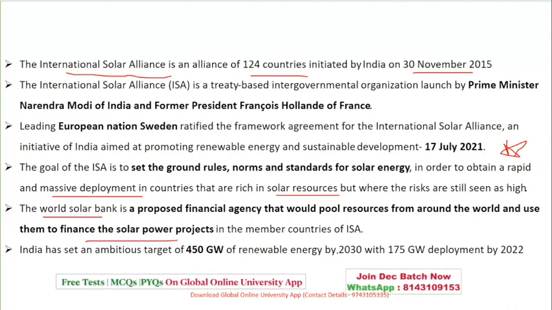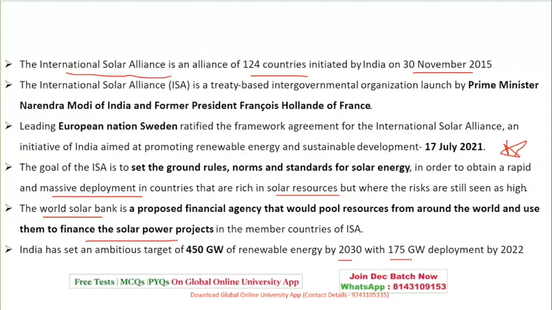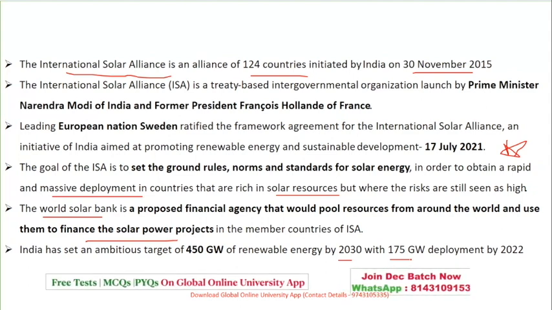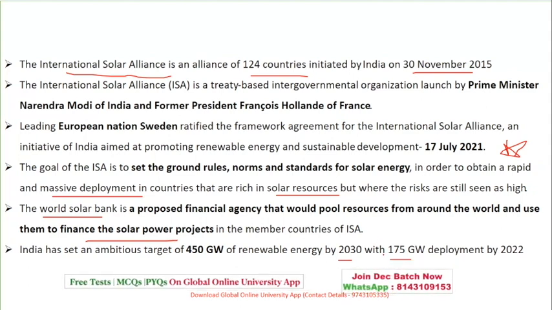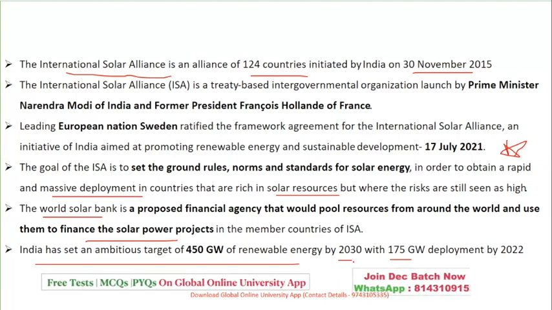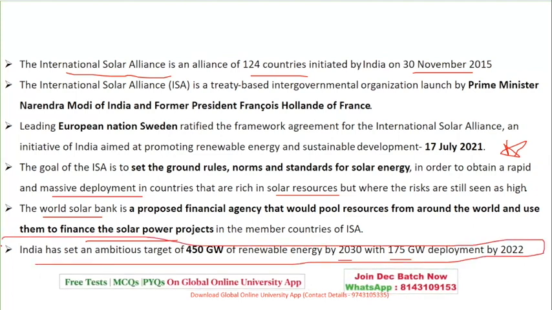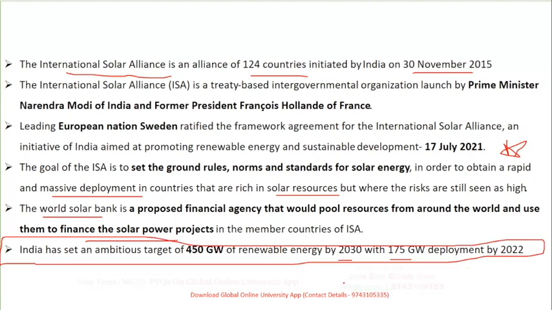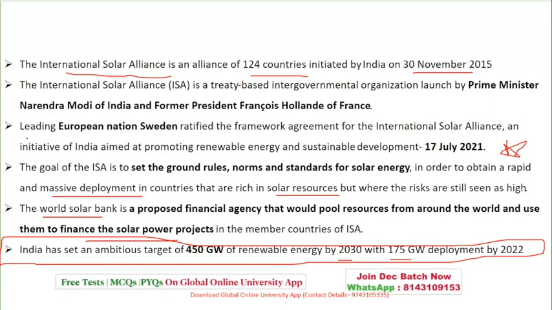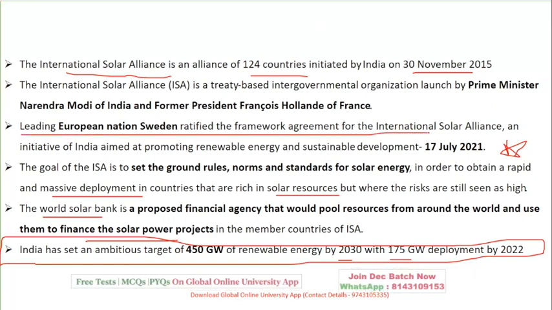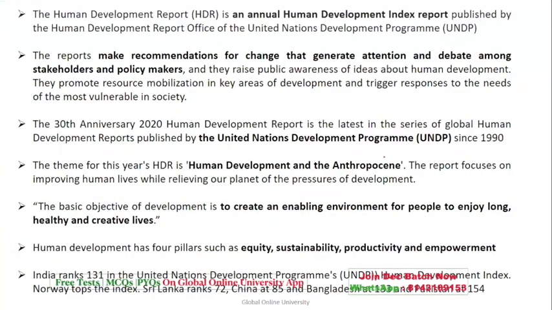India has set an ambition of 450 gigawatts of renewable energy by 2030, with 175 gigawatts deployment by 2022. So yes, there can be a question on this particular update, as well as a question on between which two countries it has been signed. This latest update is not yet a part of the examination, but you need to keep it in mind. Then there is something called the Human Development Report.